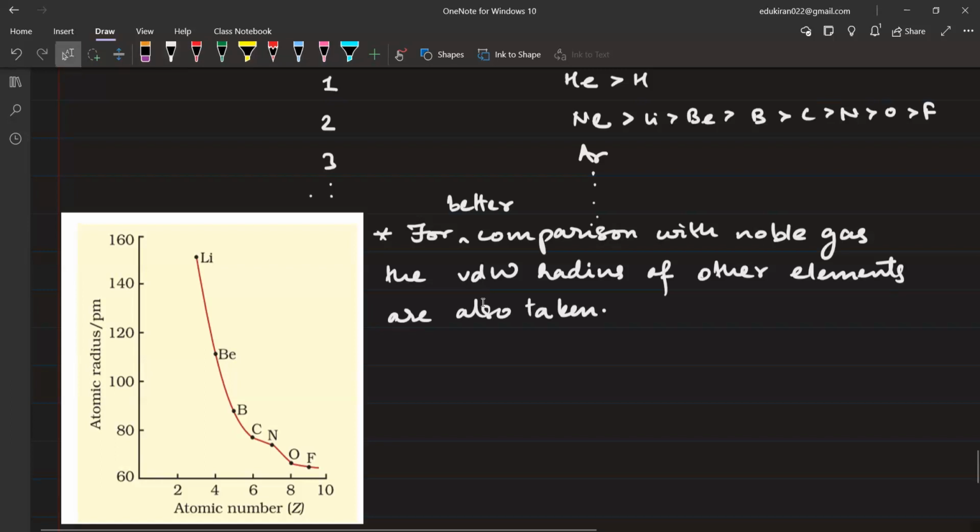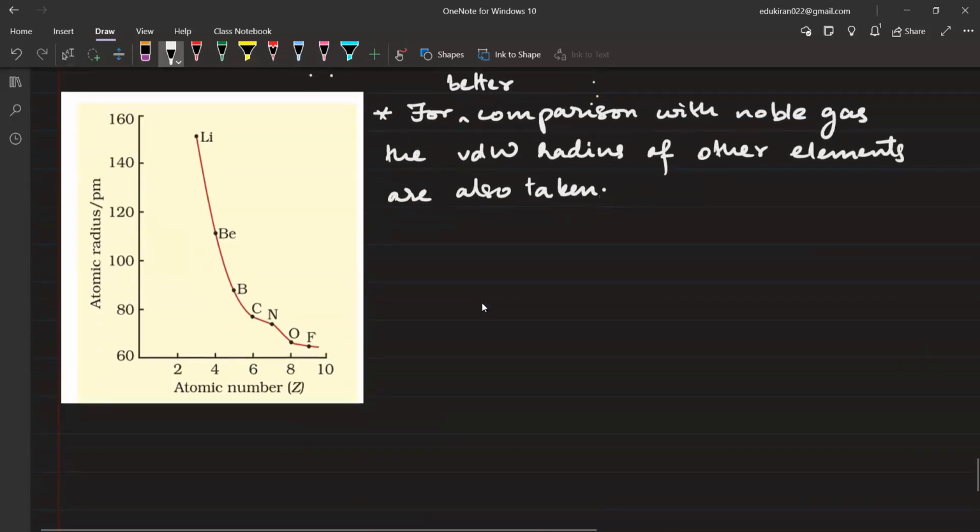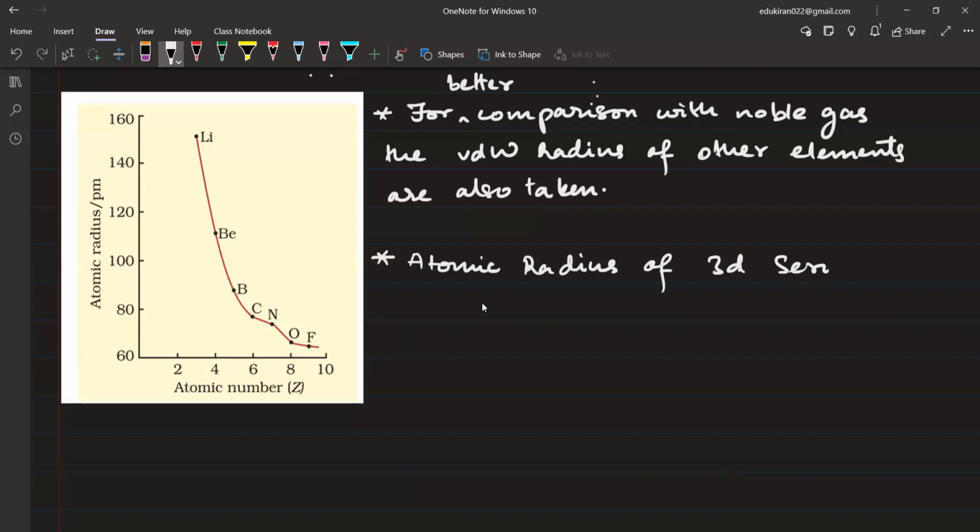Now we are writing notes. Write one more note here. If you look at the 3d series, and if you remember the d block elements, we have the 3d series there. The atomic radius of the 3d series follows this order. Please write atomic radius of 3d series. Scandium will have the largest, then Ti, V, Cr, and Mn. Sc, Ti, V, Cr, Mn, like this.